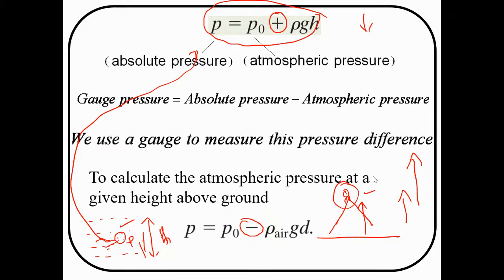Could you please apply this? My dear, listen carefully. How do we find the absolute pressure? You can consider two cases. First I will complete, and then ask the question. Two conditions: one is going in the downward direction, and another is going in the upward direction. Now this is the level. My dear Abdullah, first of all listen, and then ask your question. First I will complete, then I will answer your question.